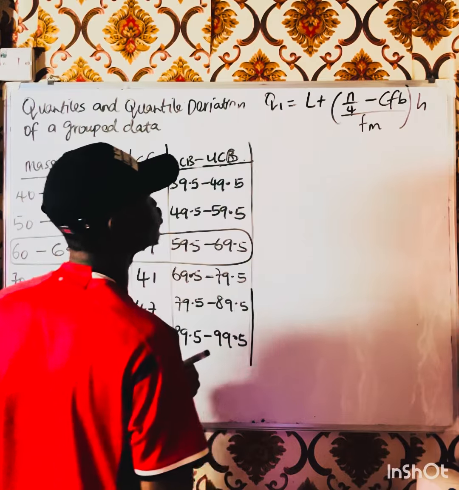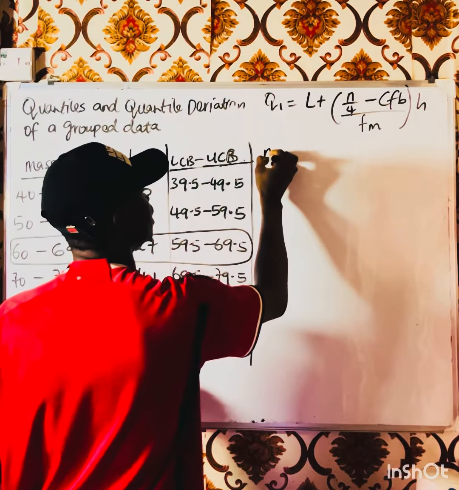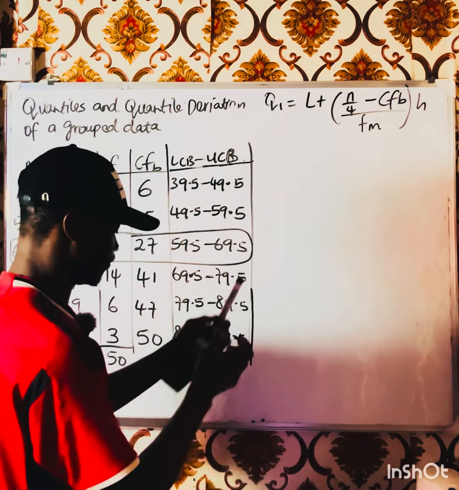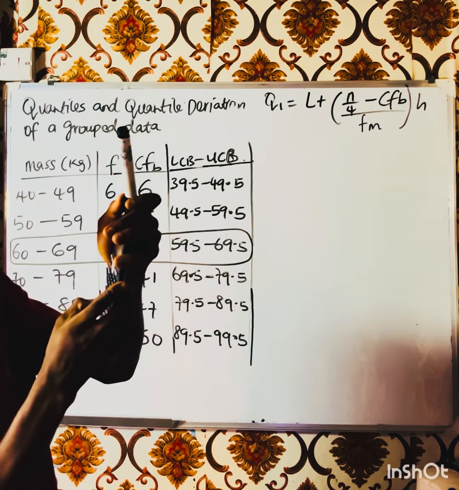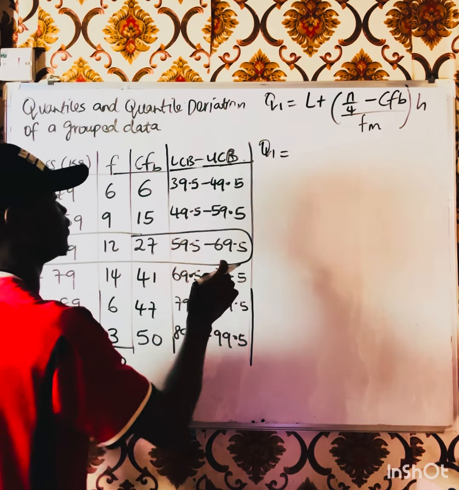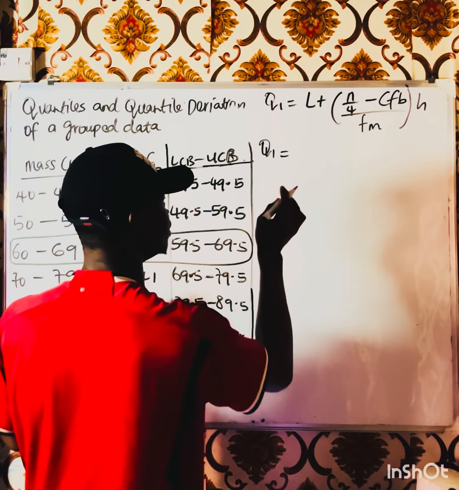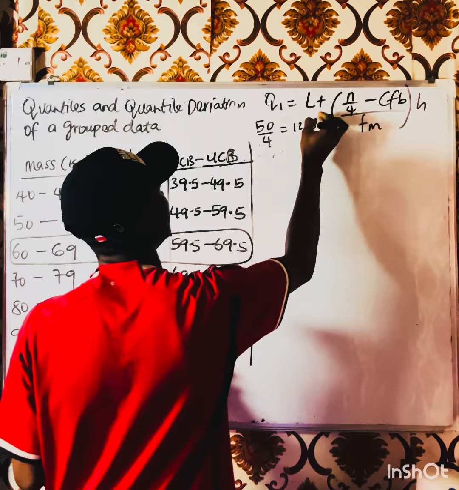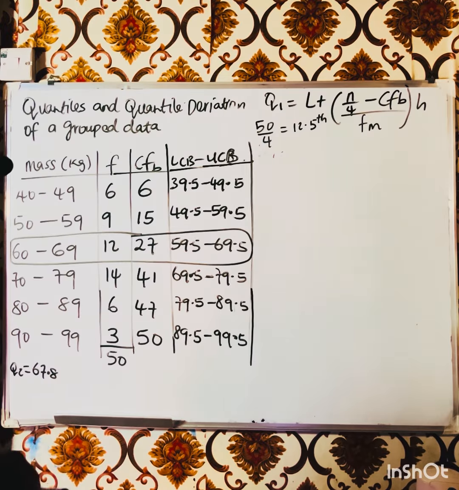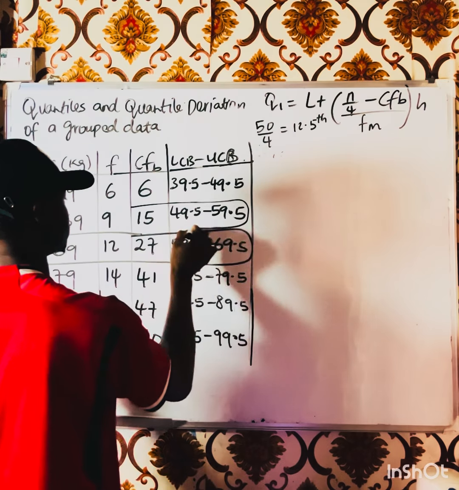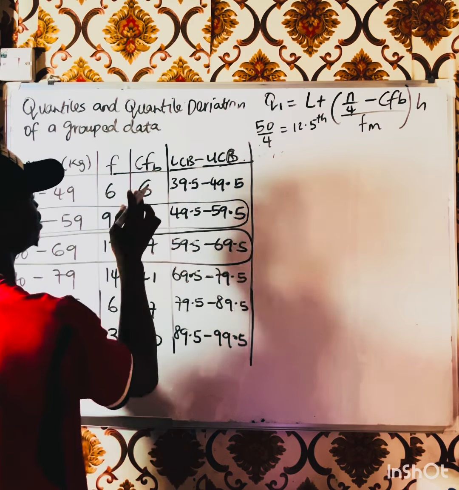So we are going to look for the position. You know that the position will now be what? N is 50. We divide it by 4. Find the position immediately. 50 divided by 4, we are having 12.5 position. So where is 12.5 located? 12.5 is here. So this is the position of the Q1.